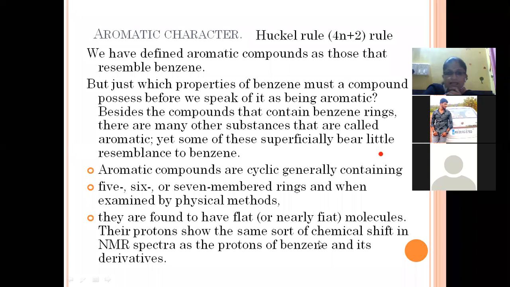So what are the criteria behind aromaticity? Aromatic compounds are cyclic, generally containing a 5, 6 or 7-membered ring, when examined by physical methods. So the first property is that they must be cyclic in nature. They are all found to have flat molecules, and their protons show a single shift in the NMR spectra.